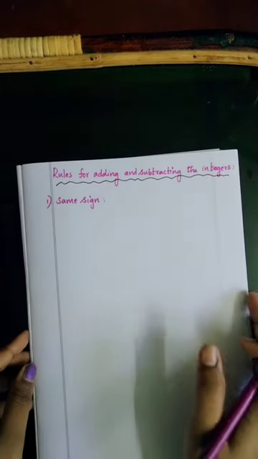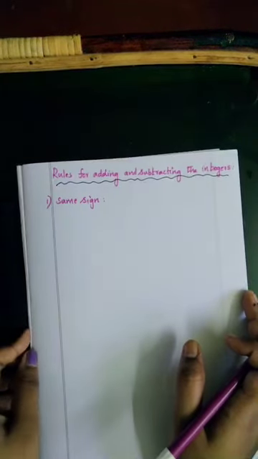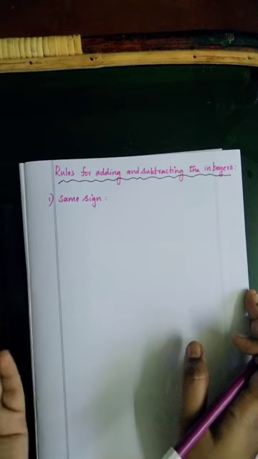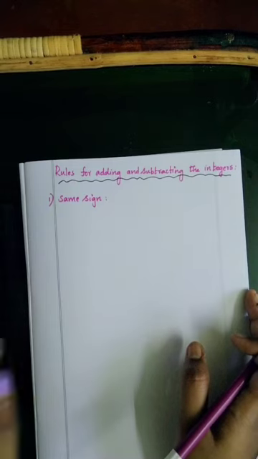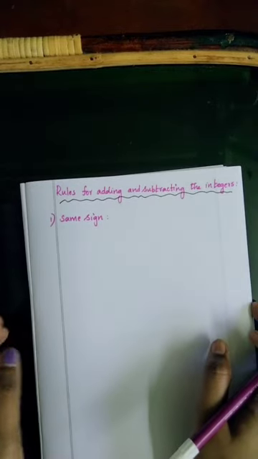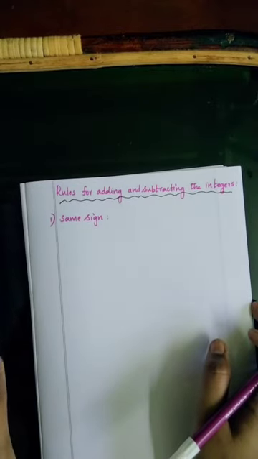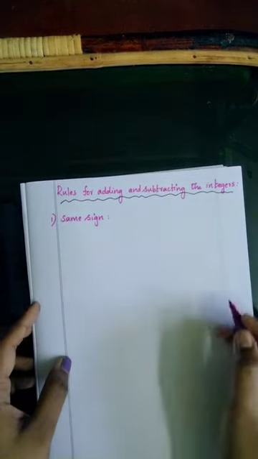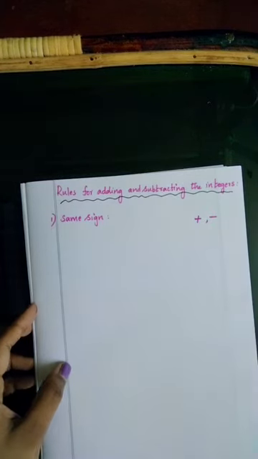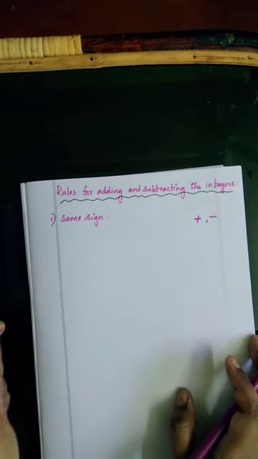Okay, next heading is rules for adding and subtracting the integers. What is an integer? An integer is a combination of both positive and negative numbers, right? So we are going to study the rules. What are the signs? It is plus and minus. Two signs are there. First, we are going to study about same sign.